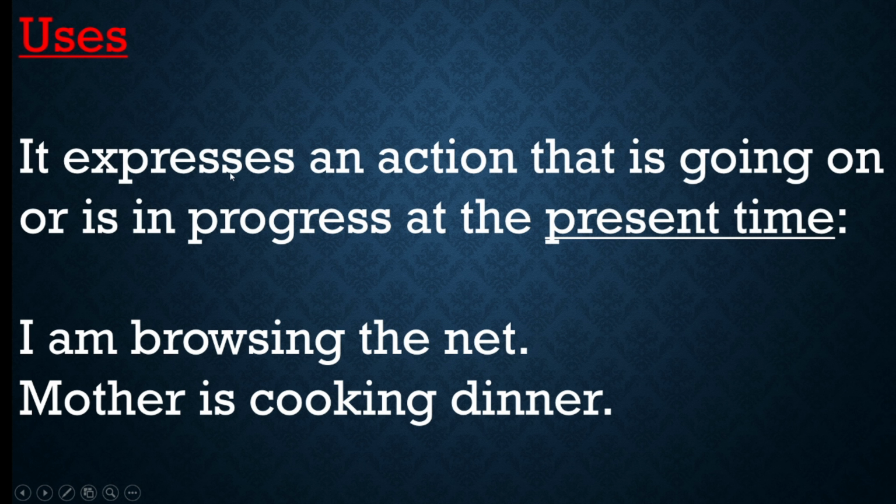So it expresses an action that is going on or is in progress at the present time. I repeat, it expresses an action that is going on or in progress at the present time, that is at the point of speaking. When the action is going on at the time of speaking, you call it present continuous tense. Okay, I am browsing the net. So when he's saying he is browsing, he is searching. So there you use this ing form. Mother is cooking dinner. So she's in the process of making. So there you use present continuous tense.